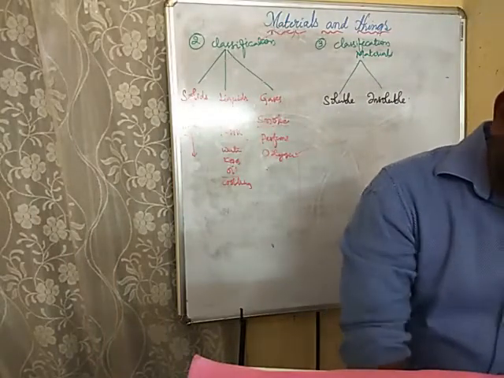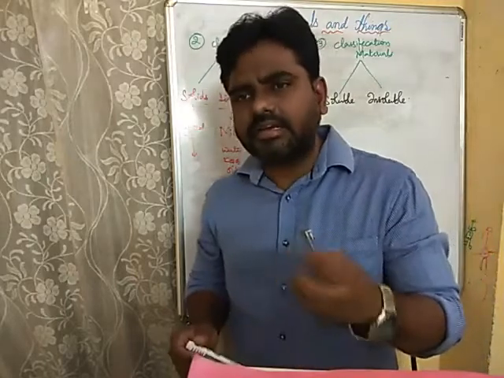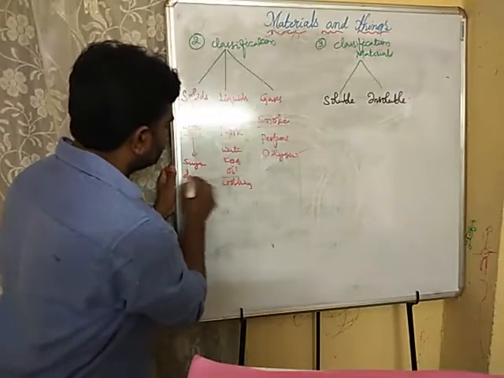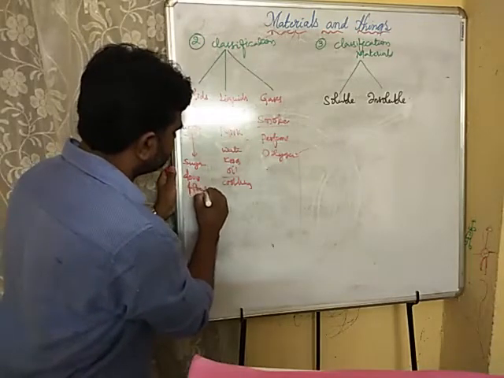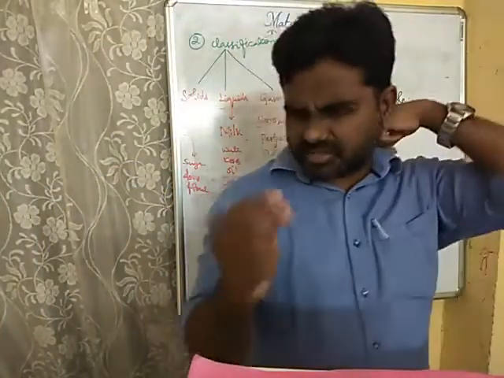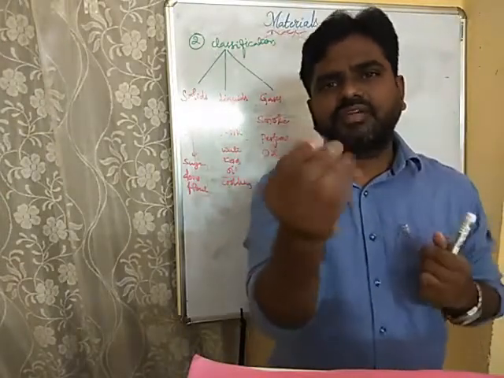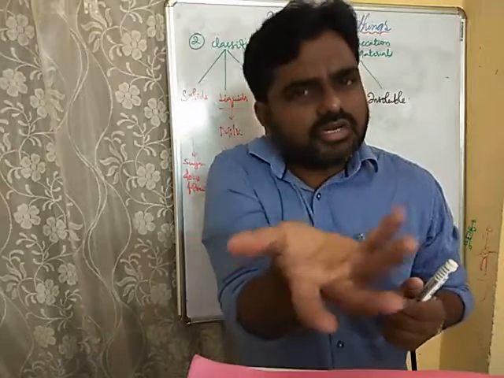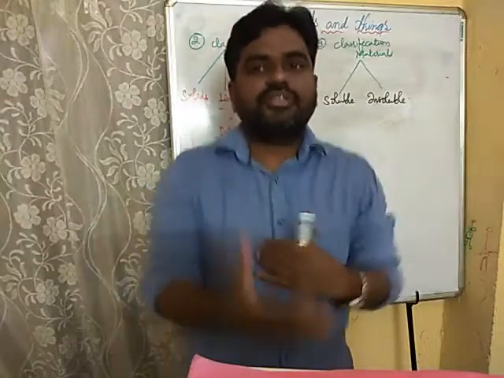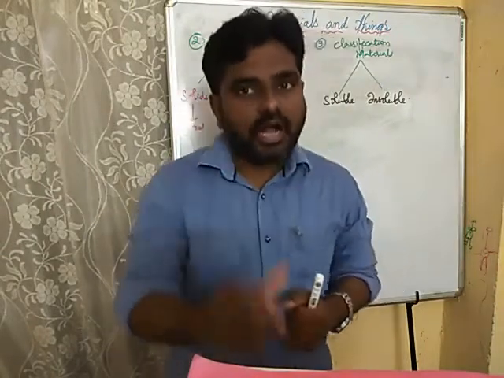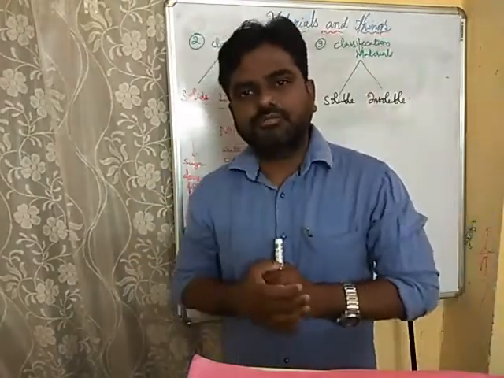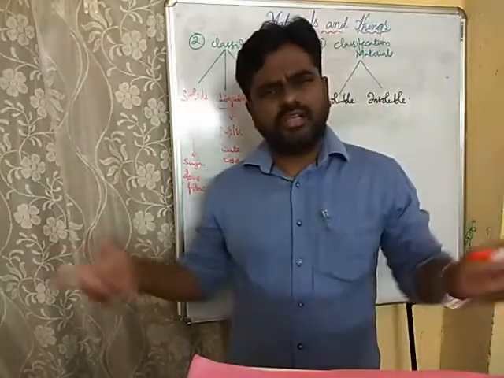Sometimes some of the people will get a doubt, sir, whether sugar and flour are solid materials or liquid materials. Because if you observe the flour, wheat flour for example, it is very smooth. When you touch it, it is not strong. According to our human perception, solids are nothing but very strong and rigid, very hard. We will think like that, but actually sugar and flour, if you observe, they are very smooth. But even though they are solids, why are they called solids?